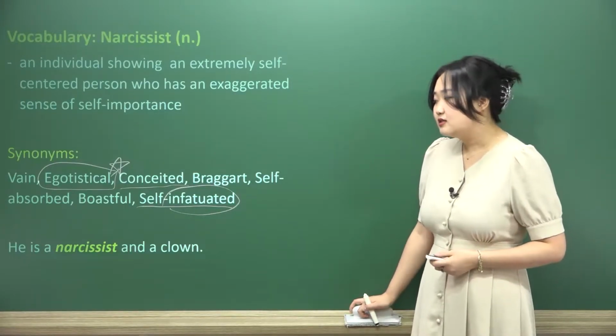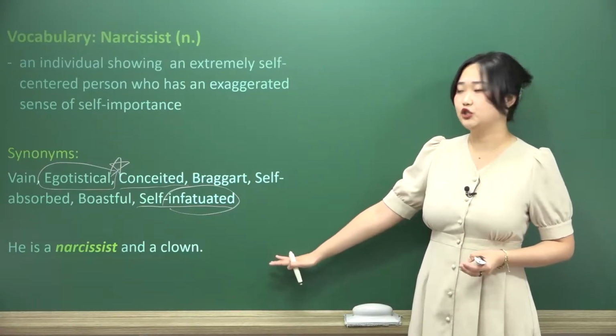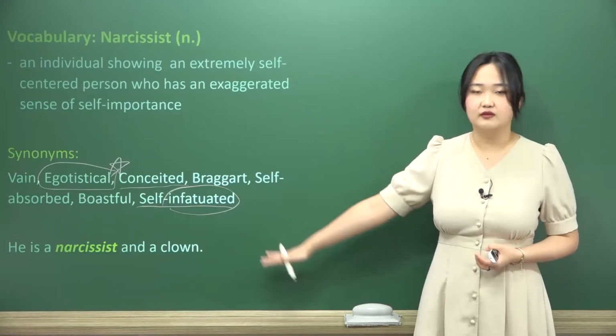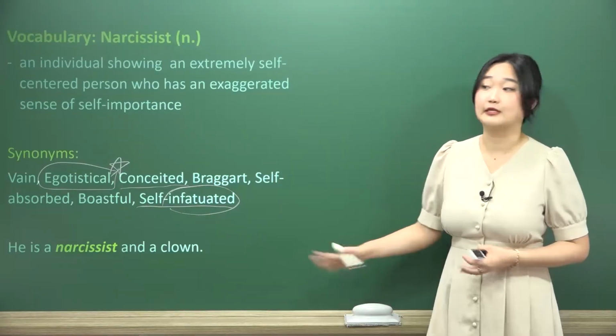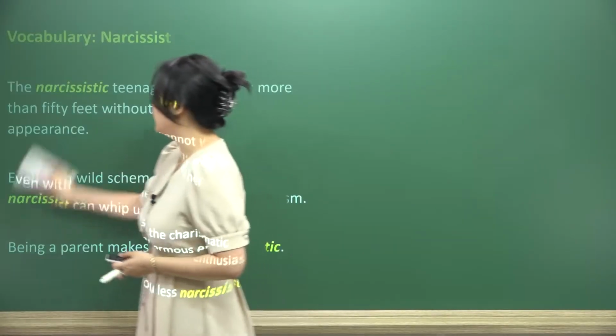He is a narcissist and a clown. Not probably a literal clown with a red nose and big shoes, but rather he makes a fool of himself and he's in love with himself. And so probably this person's not a nice person to hang out with. And so with the word narcissist, let's look at a few more sentences.